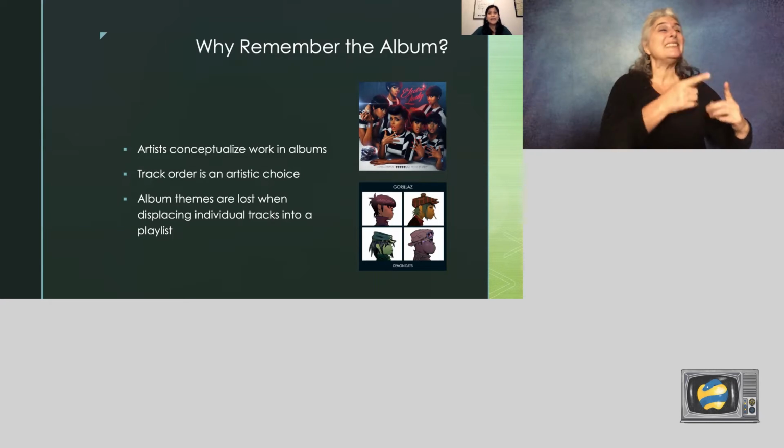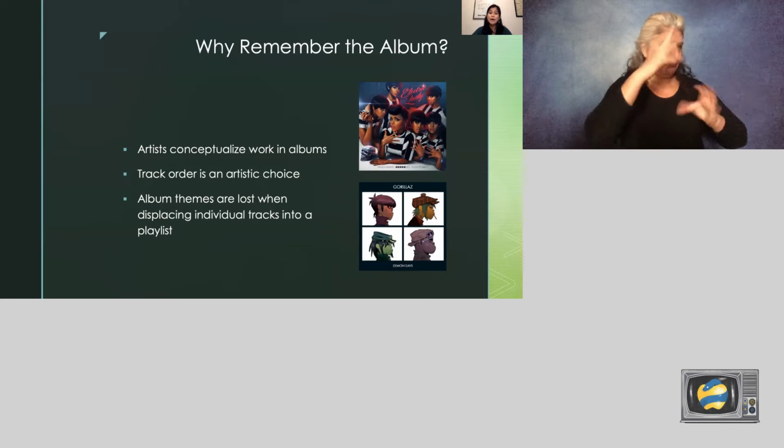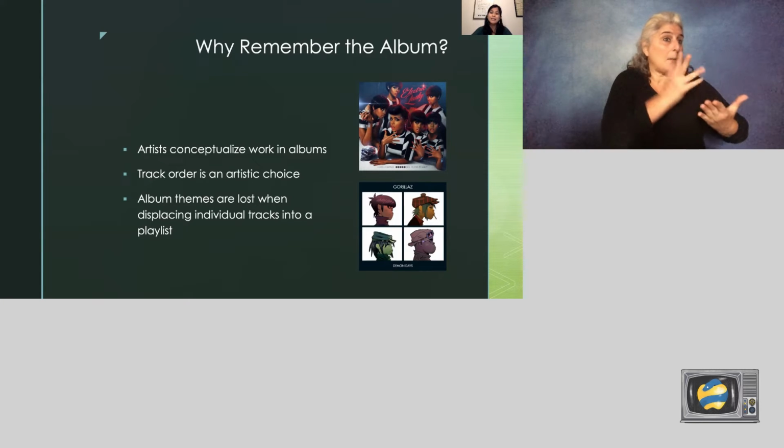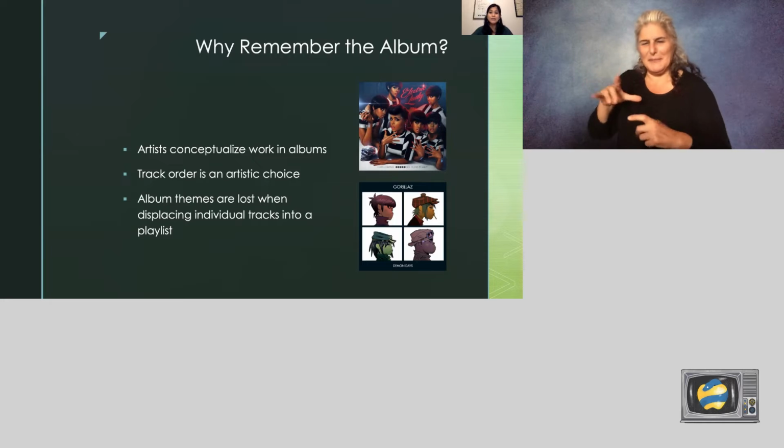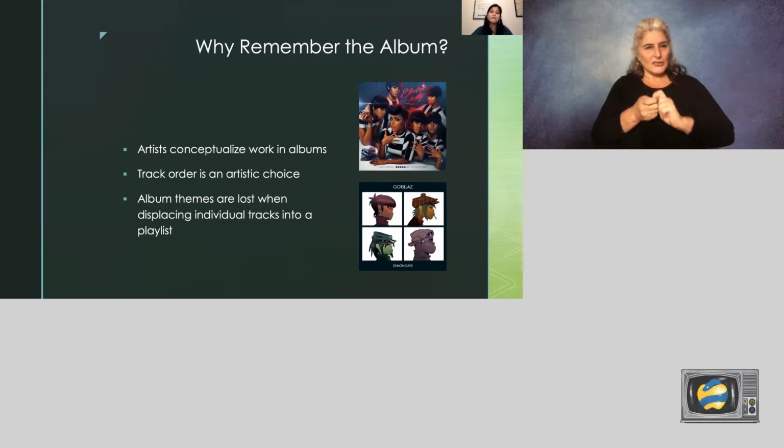Given this difference in how tracks and albums are presented, I wanted to build a recommendation system that's album first, preserving the artist's thoughtfulness and consideration, and providing a more faithful experience for the listener, as the artist intended.